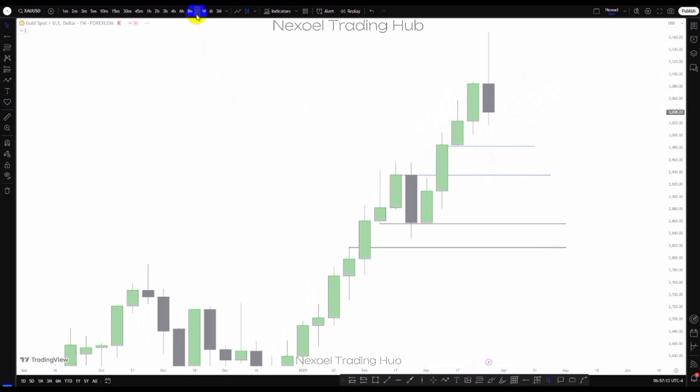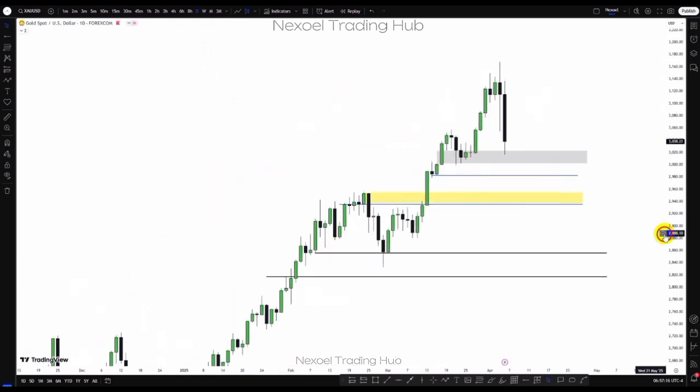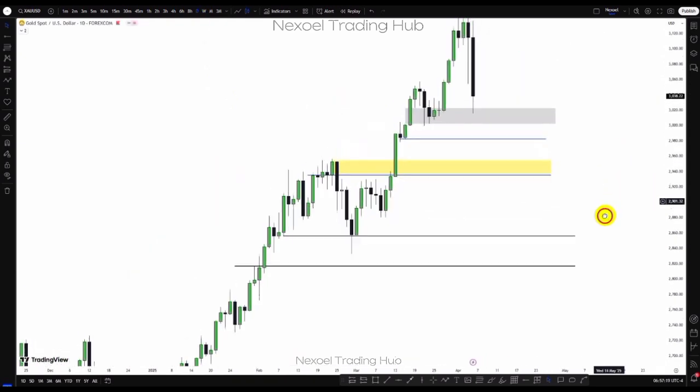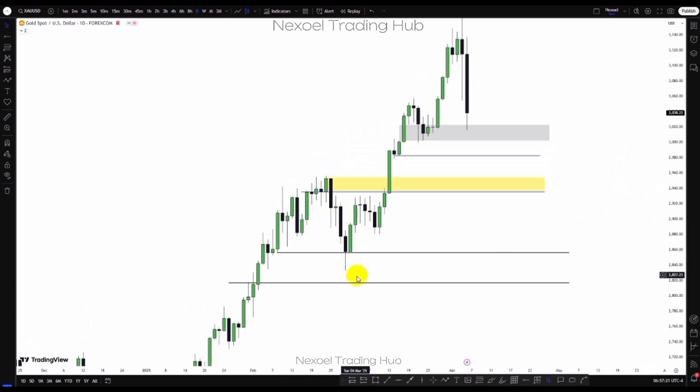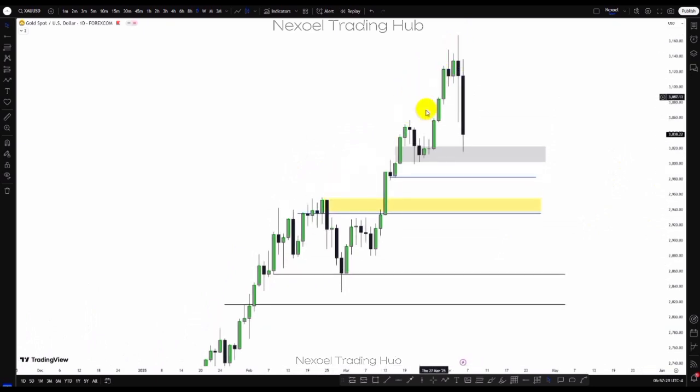So let's check the daily time frame. Here in the daily time frame, clearly what we can see from a structural perspective is that price gives us this high, price traded to the downside, taking out sell side liquidity, giving us this higher low, price traded above, giving us a higher high point here. This is a higher high, price pullback, a higher low, price traded to a higher high. So now what we can see is price can regard this as sell side liquidity. So the institutions are going to regard this as sell side liquidity, and we could see price take out this zone and mitigate the weekly bullish fair value gap.